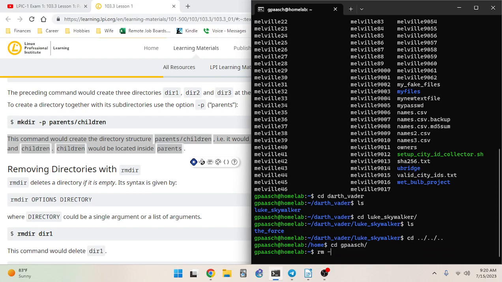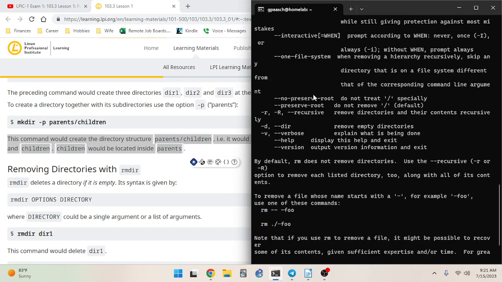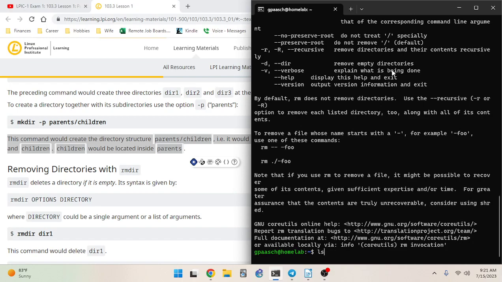I'm going to do rm -rf Darth Vader. Now what is that -r I did? Let's take a look. So -r stands for recursive. Remove directories and their contents recursively. Let's see what happens if I don't do the -r.